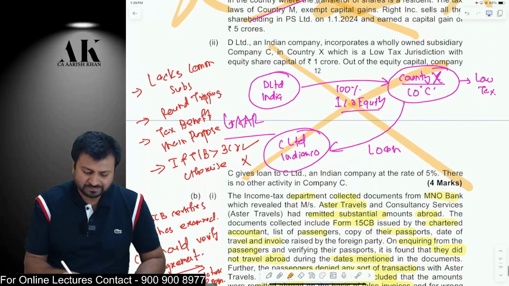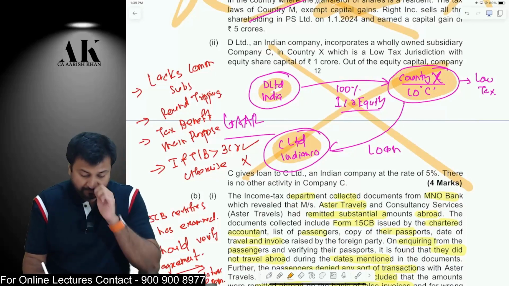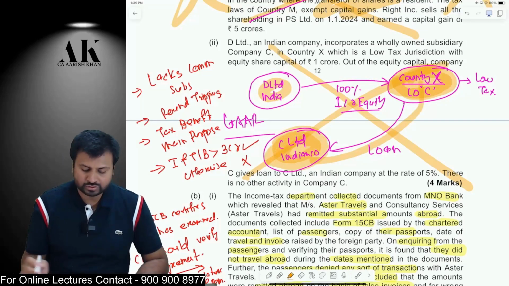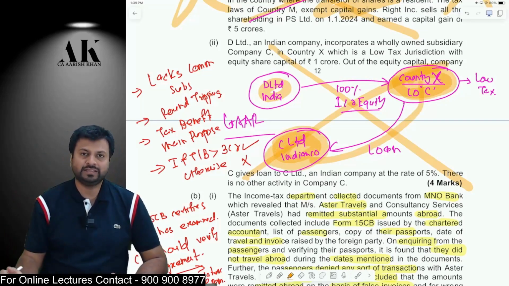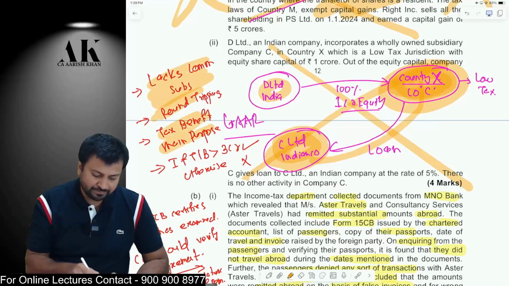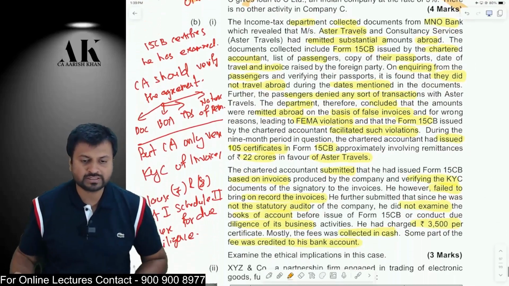Second question, very simple. This company can directly give a loan to this company, but they are deliberately purchasing some equity in a tax haven company. First, they are transferring the money to the tax haven and then telling the tax haven company to give a loan to this company. Therefore, GAAR will be applicable in this case because the country X company C lacks commercial substance. There is a round tripping of funds. The main purpose of this transaction is to obtain tax benefit, and if the tax benefit is more than 3 crore, GAAR will apply in your case. I hope it is clear to all of you.